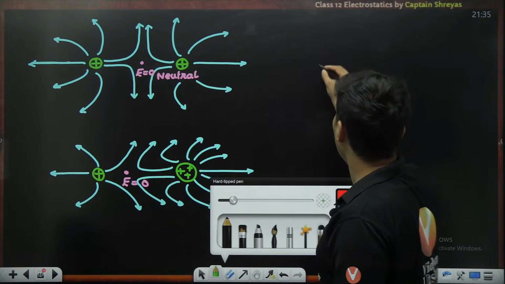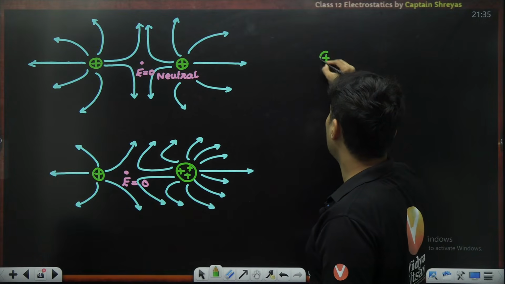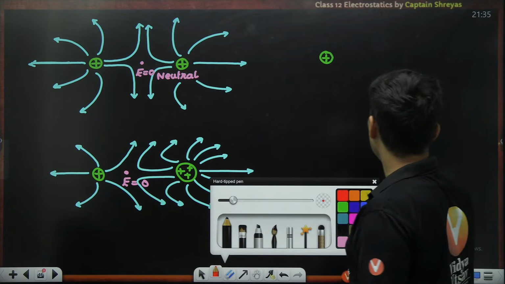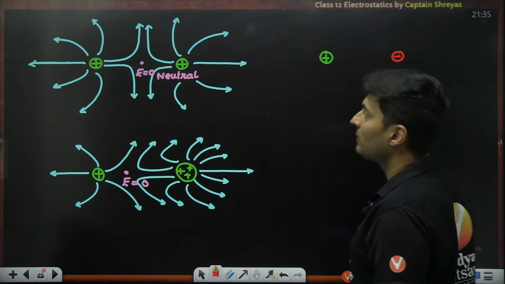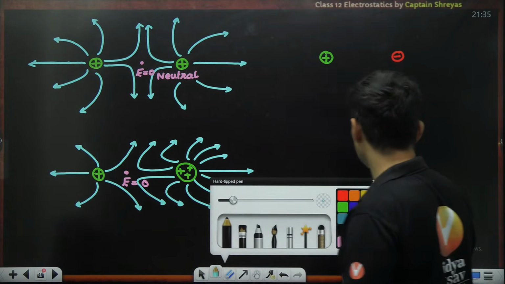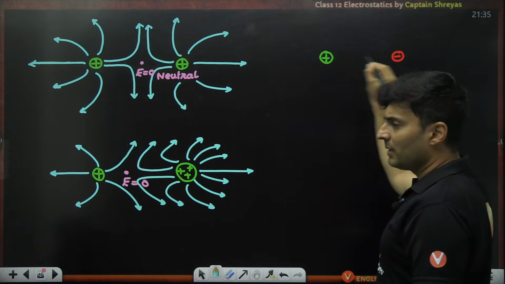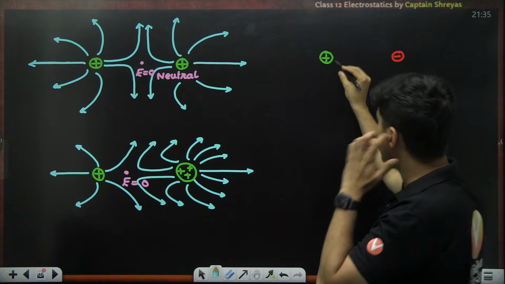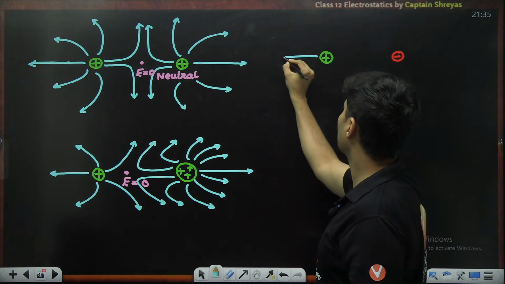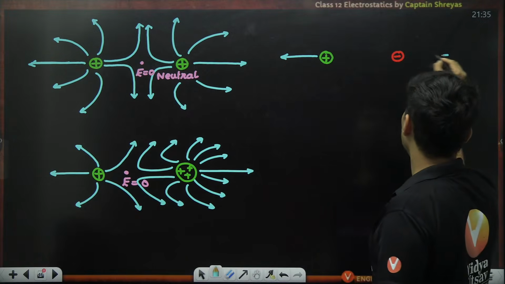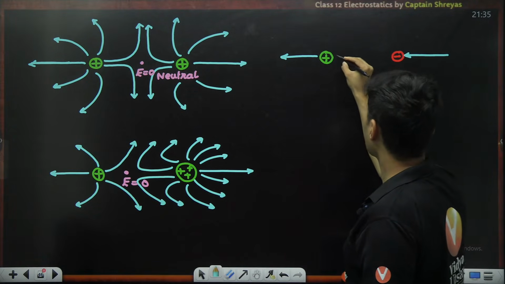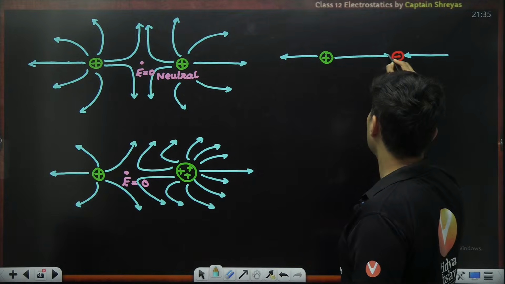Similarly, if you have a positive charge and an equal amount of negative charge over here, how will the field lines look? Positive and negative, guys. So it should start from positive and go to negative. One line I can directly show like this. It should terminate on the negative. Another line I can show like this.